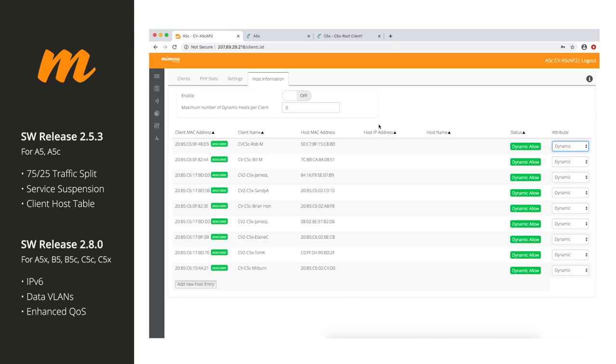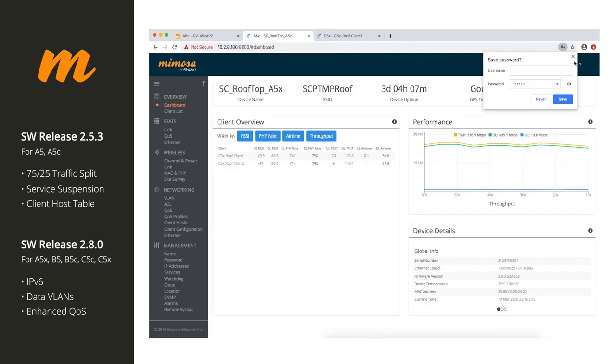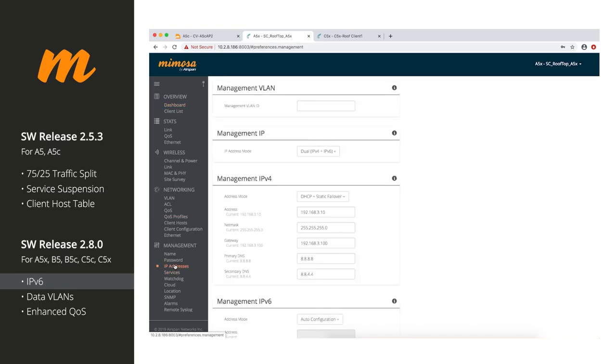Now for software release 2.8.0. Again, this is for A5X, B5, B5C, C5C, and C5X. There is a whole list of features here, but there are 3 that I want to highlight. So let's go ahead and log into this radio here. And as you can see, the UI is a little different than what you're used to. But for the first feature we want to talk about, it's IPv6. So anything running 280 or newer firmware will support IPv6.